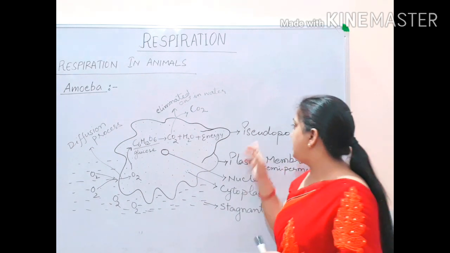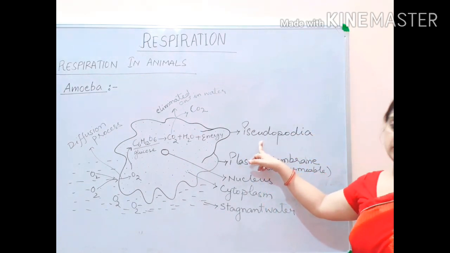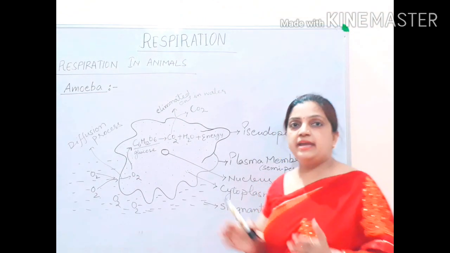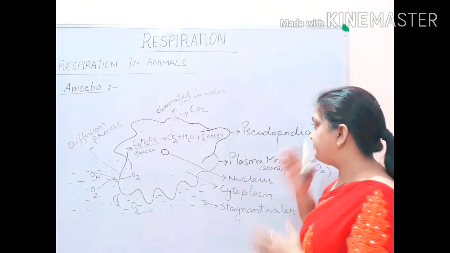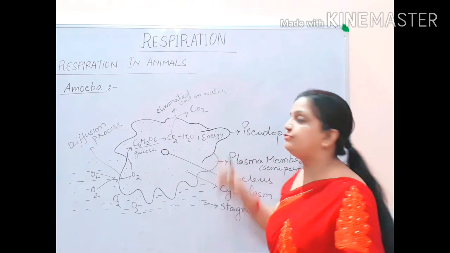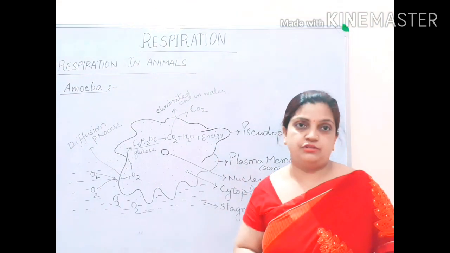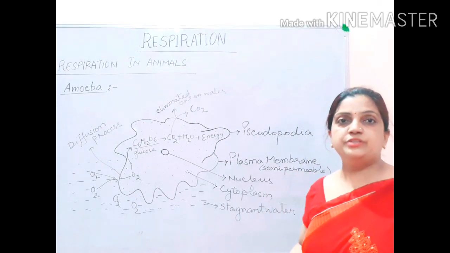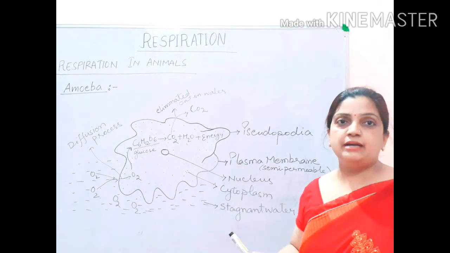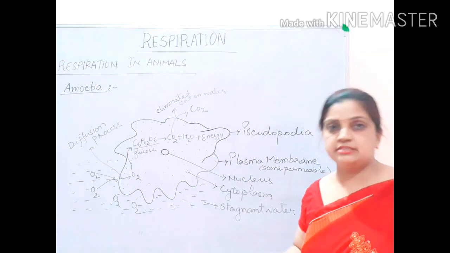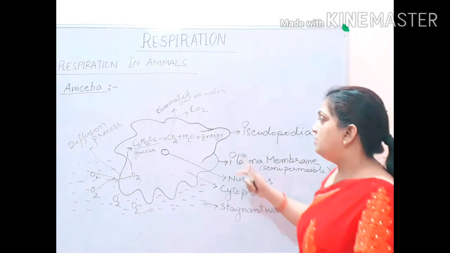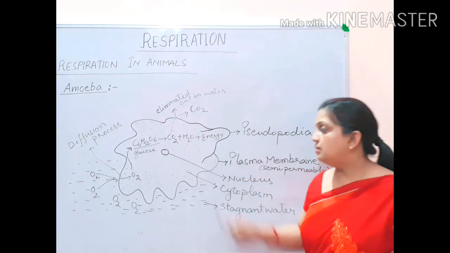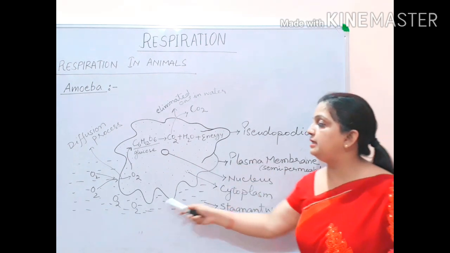Now you can see that I have written here pseudopodia. This plasma membrane by itself makes an infolding. It folds the body part to form a false feet-like structure. False feet means a leg which is false. It's not a leg, but it is behaving like a foot. It is behaving like a leg. So this false feet is formed. With the help of this pseudopodia, this amoeba can move freely in the water.